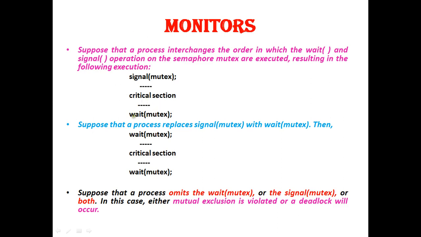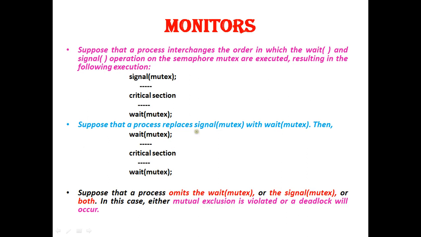Next, if you see here, I am telling signal of mutex, critical section, wait of mutex. When I tell this, in the critical section there are chances of n number of processes executing at the same time. Next, suppose that a process replaces signal mutex with wait mutex.